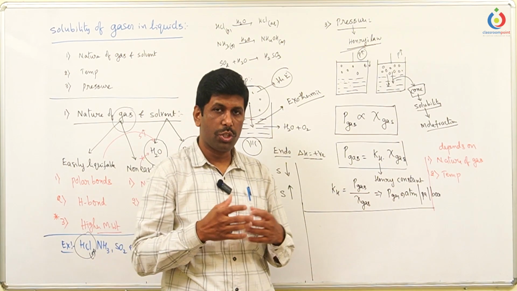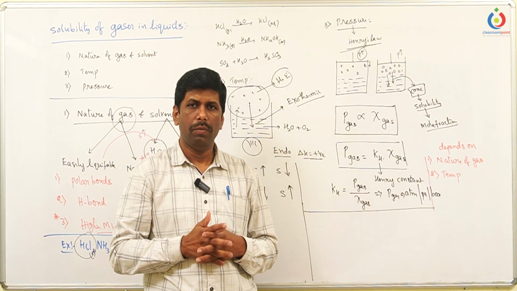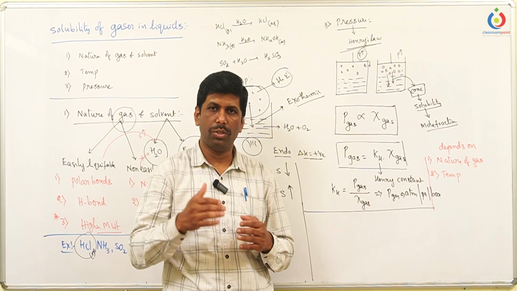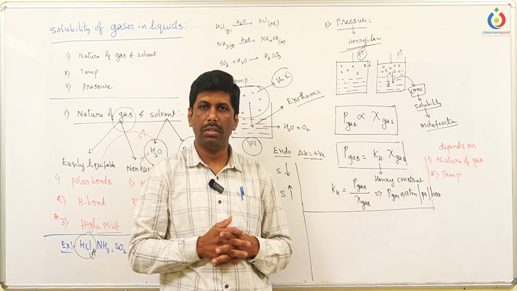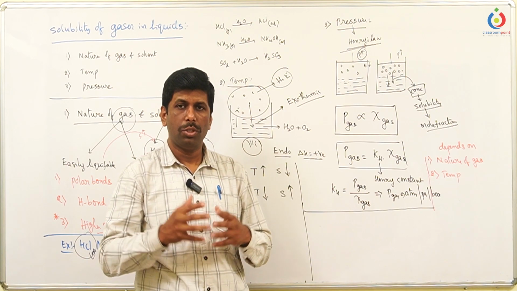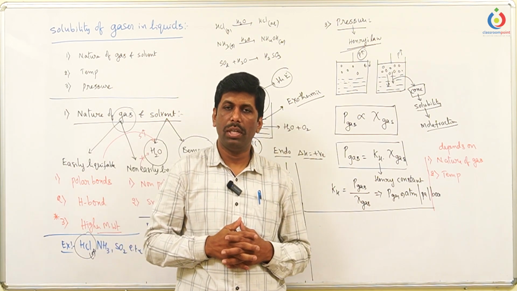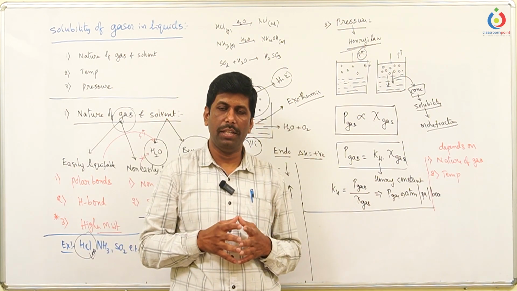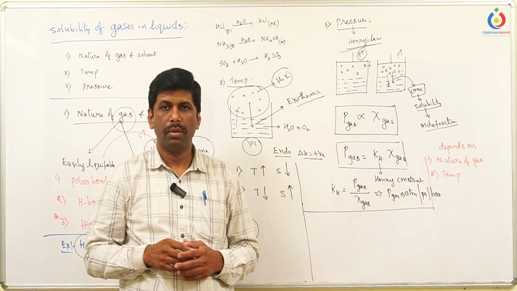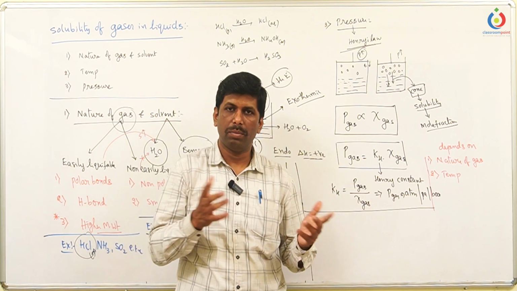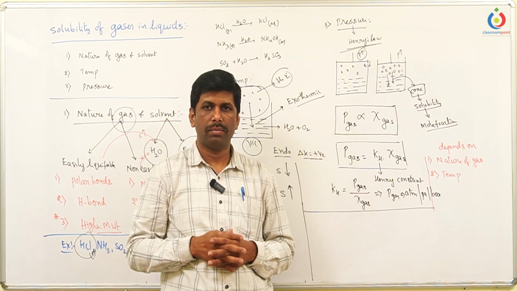Second one is scuba divers. We know that scuba divers are the persons who go to the deep of the sea for different purposes, adventure and searching. Whenever they go to the deep of the ocean, they take some oxygen cylinders along with them. The oxygen cylinders contain both oxygen as well as nitrogen gas.